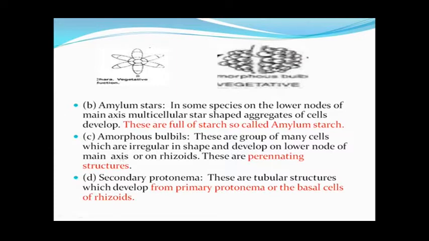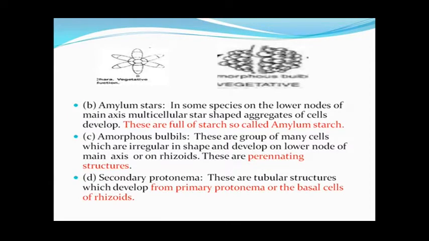Next is the formation of amorphous bulbils. These amorphous bulbils are groups of many small cells aggregated together. These bulbils also originate from the rhizoids or on the lower node.